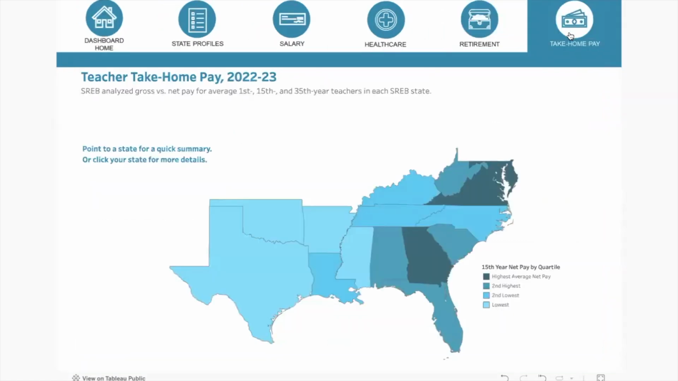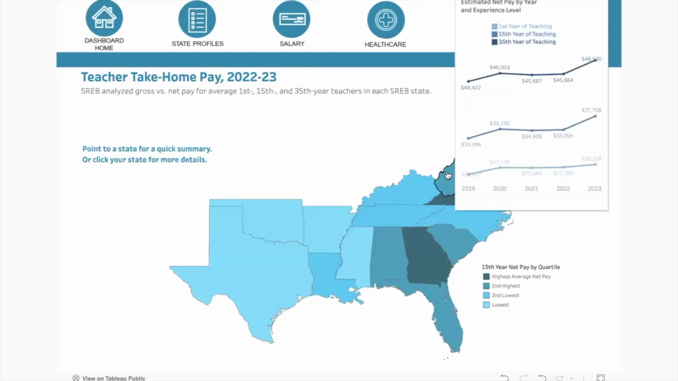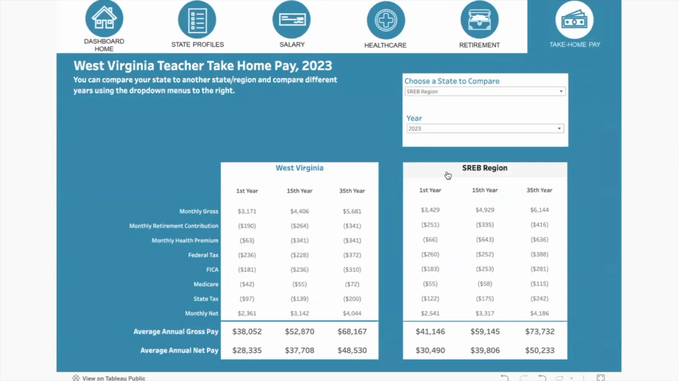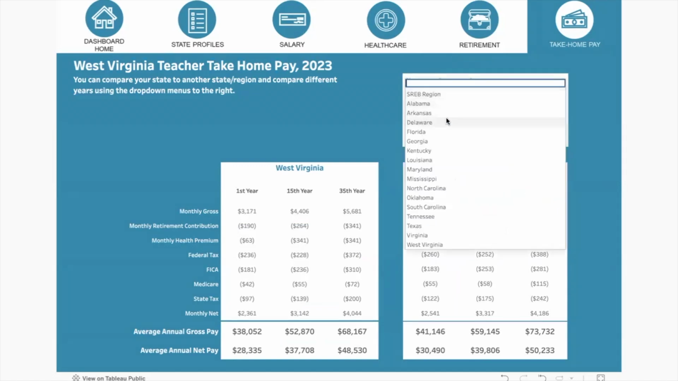Finally, the take-home pay section combines all data for salaries, health insurance, and retirement, as well as tax calculations to project average net pay for teachers with 1, 15, and 35 years of experience. Click on a state to also compare it to others.